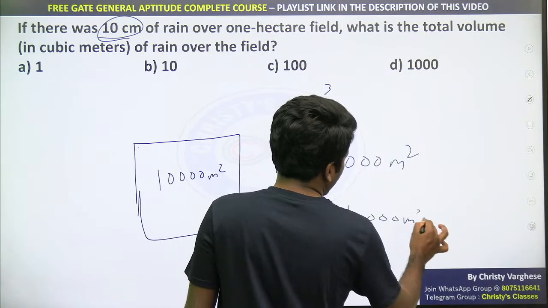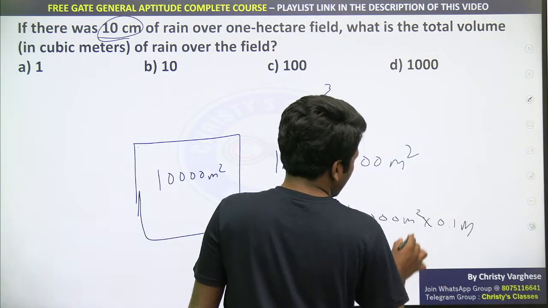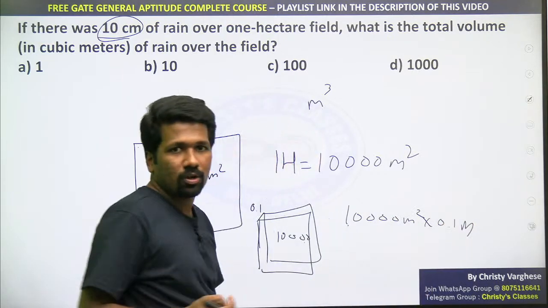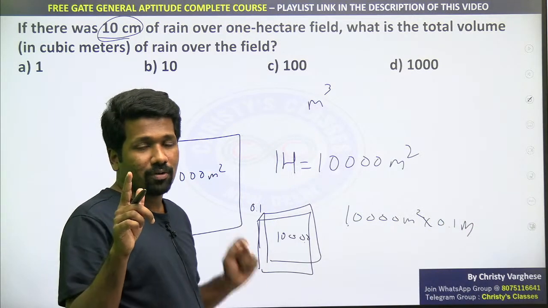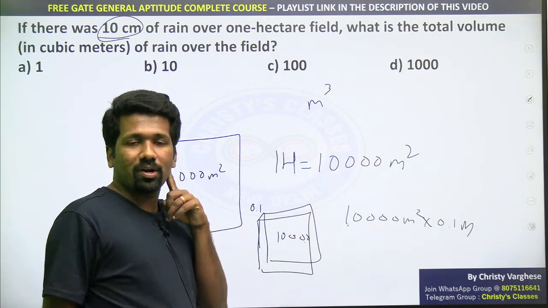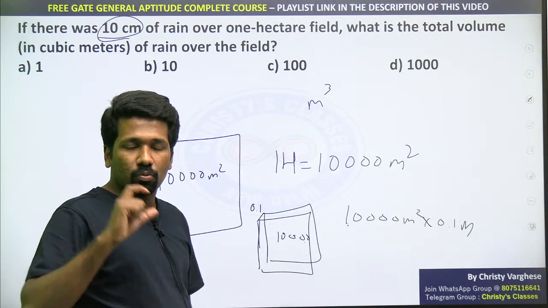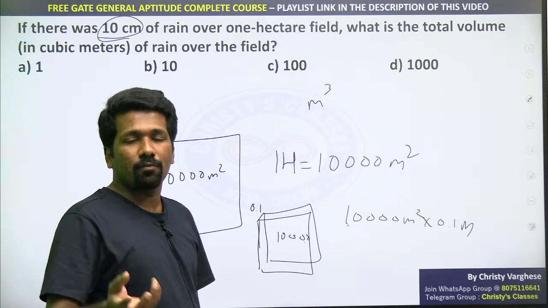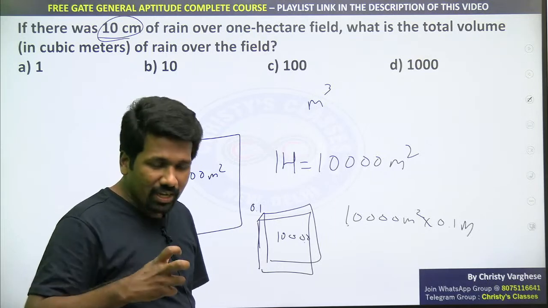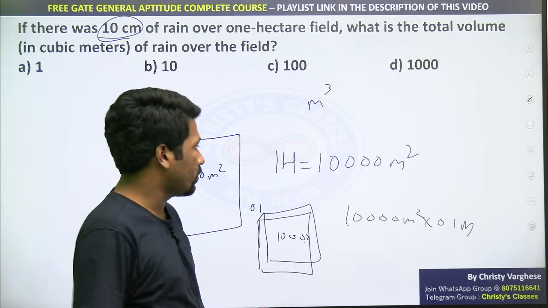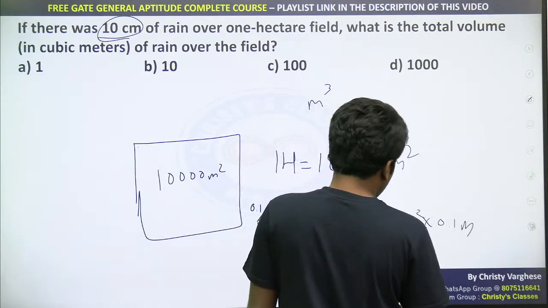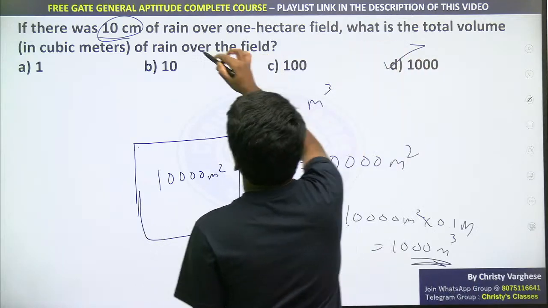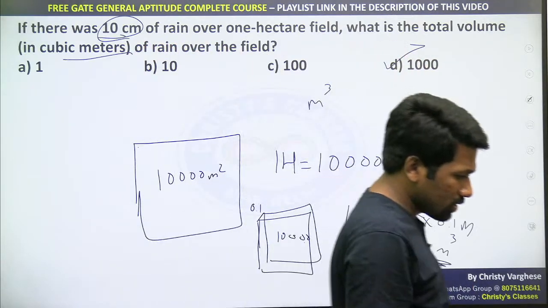10,000 meter square into 0.1 meter. This is the base area, this is the height. Base area into height is the volume of a cuboid also, that I have always told. Don't memorize side length cube only. Whether you need to know a cubic volume or cylindrical volume or a pyramid or prism volume, the base area into height idea also you should be clear about. So base area 10,000 into 0.1, 1000 meter cube is the answer. Cubic meters means meter cube.